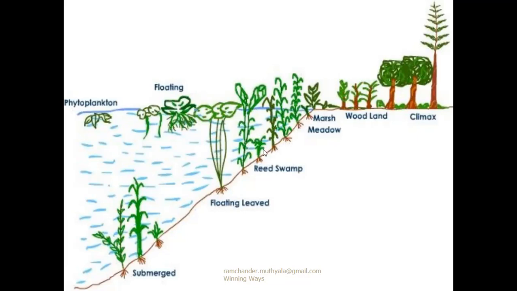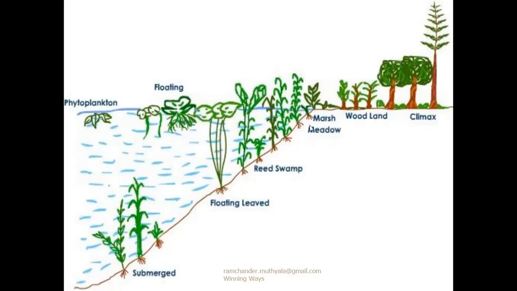So it is not comfortable for the reed swamp plants. Now the next plant stage to occupy is the marsh meadow stage. The marsh meadow stage is completely on the moist surface of the lake. The moist surface of the lake stage is called the marsh meadow stage. The marsh meadow plants contain a proper root system, shoot system, branches, and a perfect leaf system.